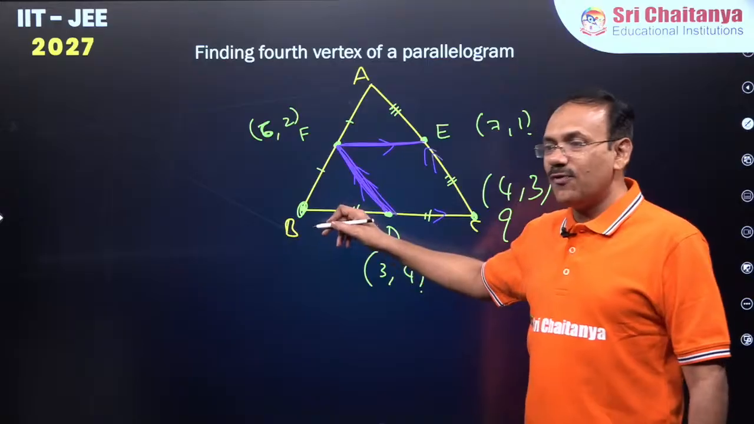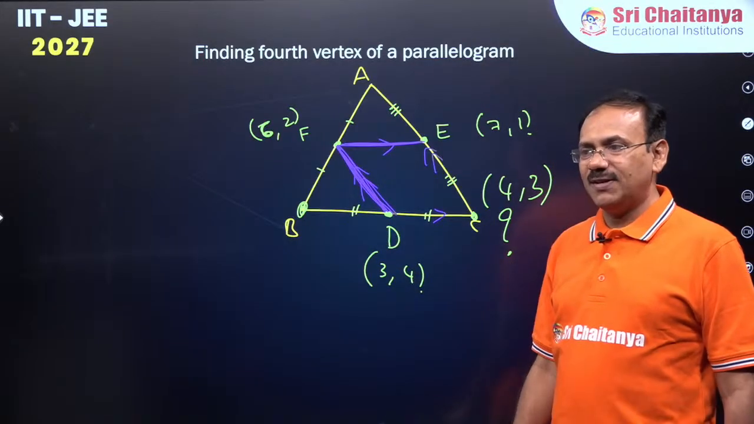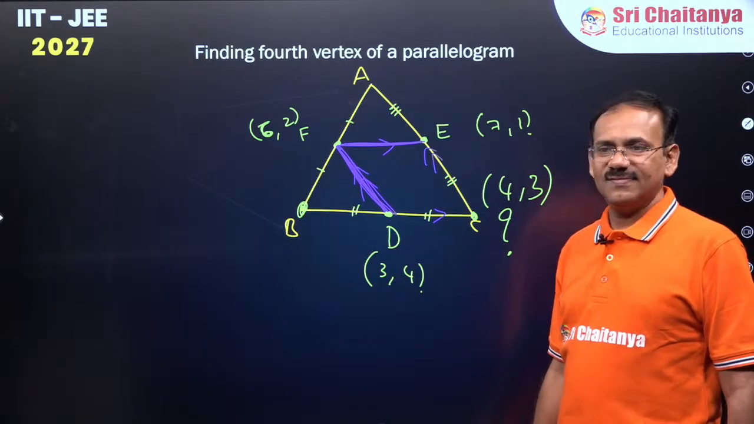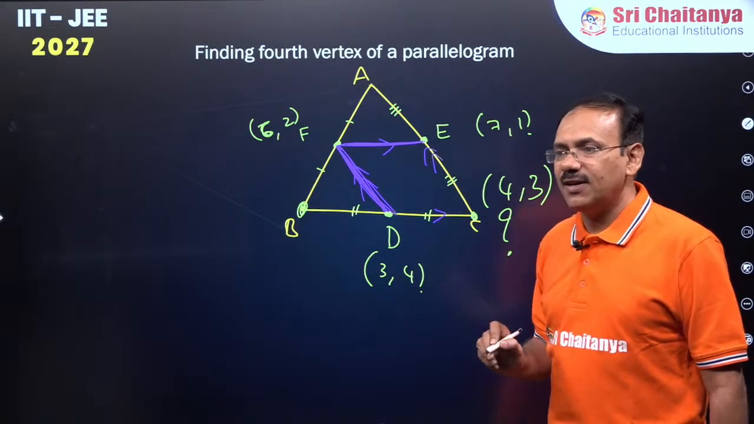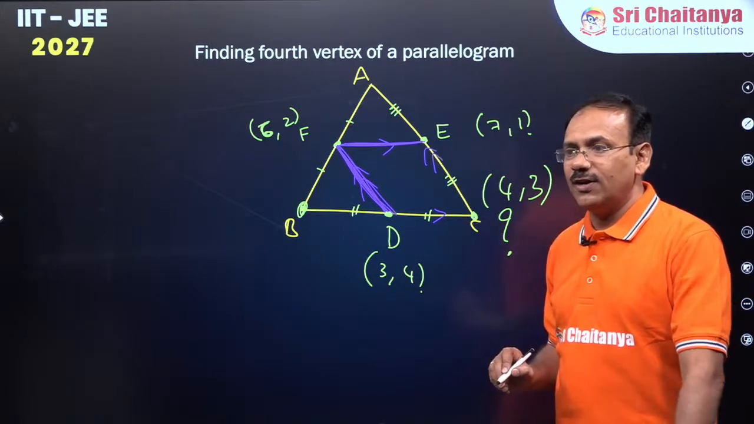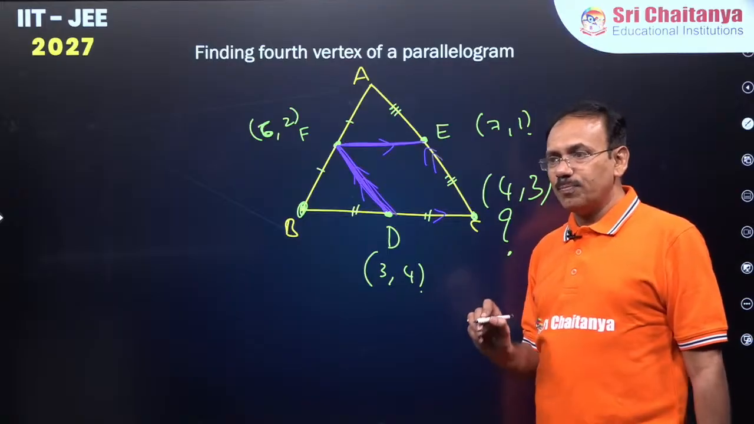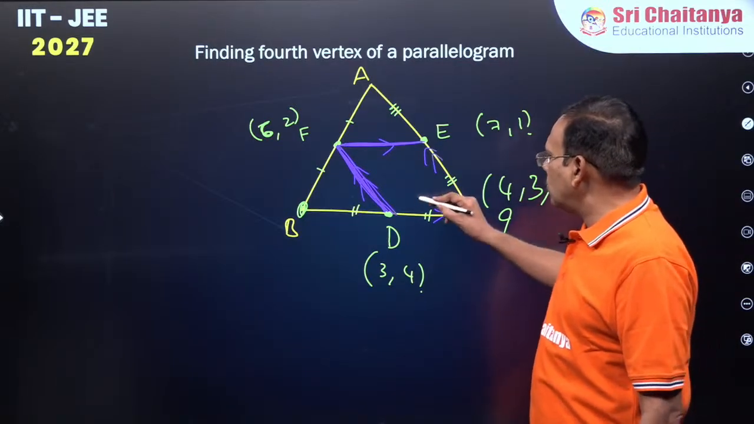Now, can you find B? Can you find B? So, C is given, D is given, B. Yes, wonderful, Dr. Tulsi Krishna. Superb idea. So, you can also do one way.